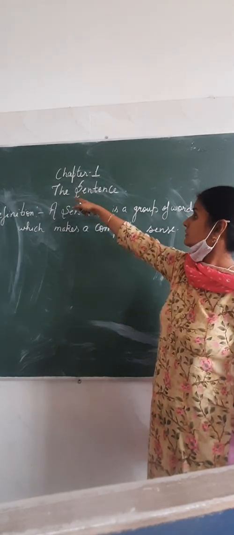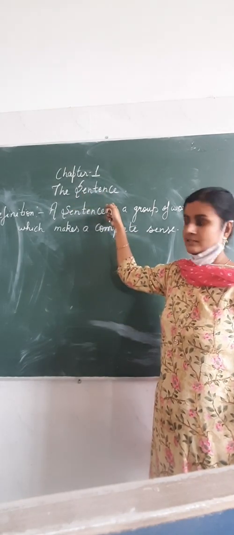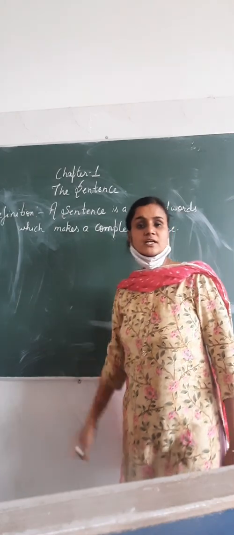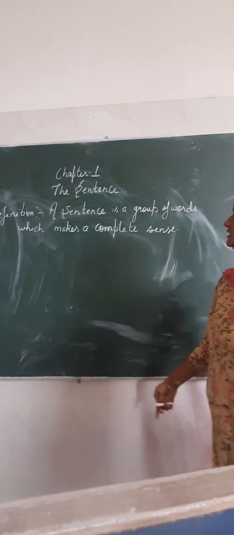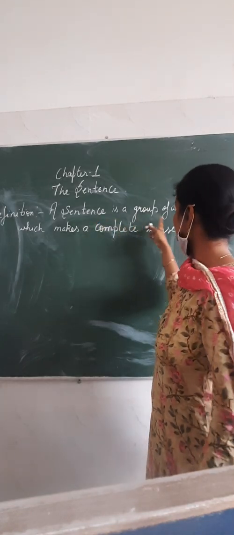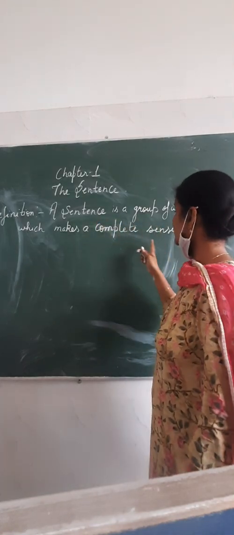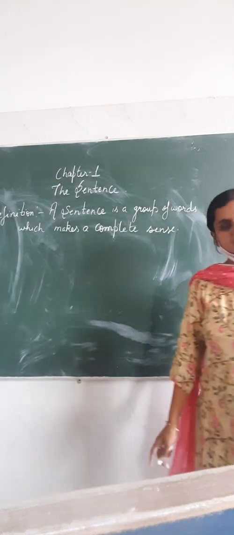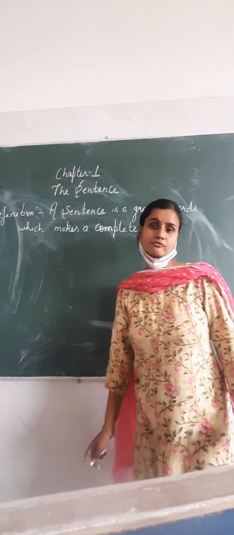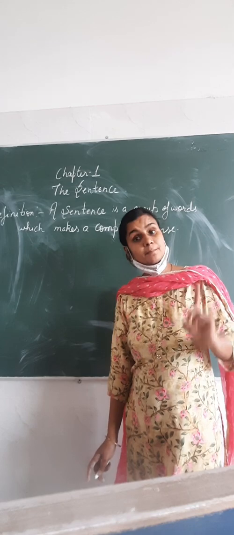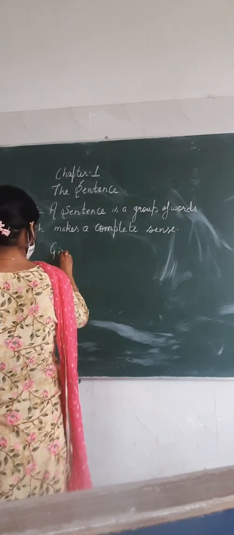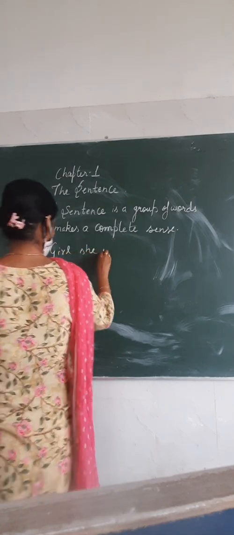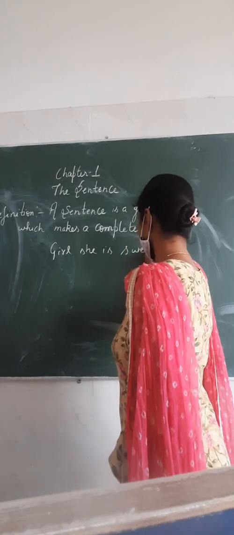This is the sentence. So first of all, what is a sentence? Here you can see on the board a definition is written. A group of words which makes a complete sense is called a sentence. So beta, a group of words that makes a complete sense, then only it is called a sentence. Suppose if I write, girl, she is sweet.